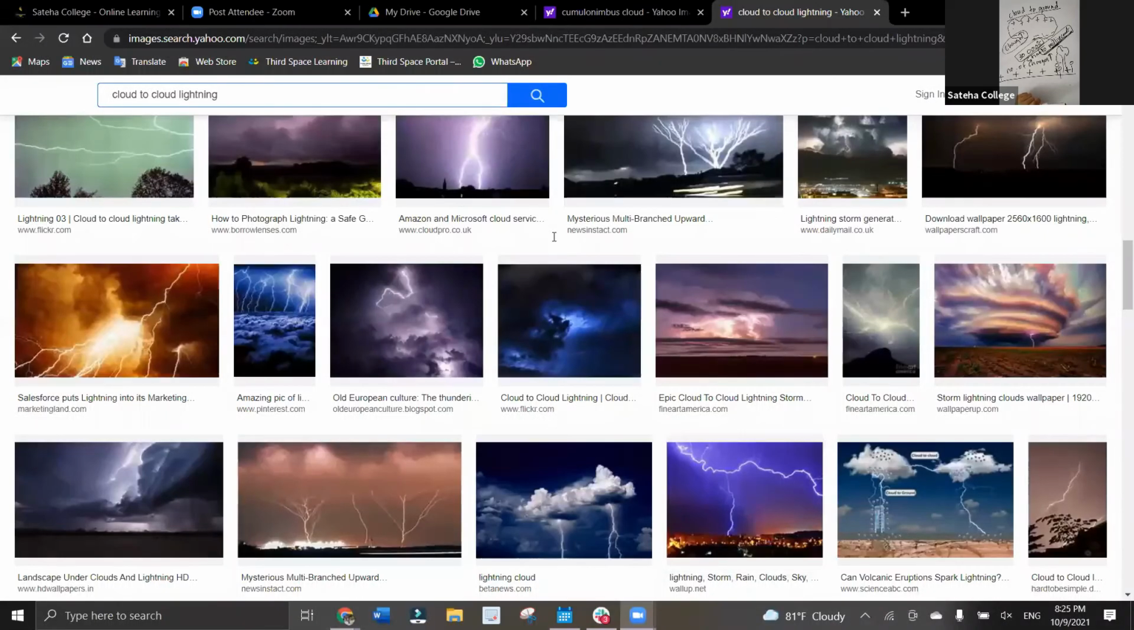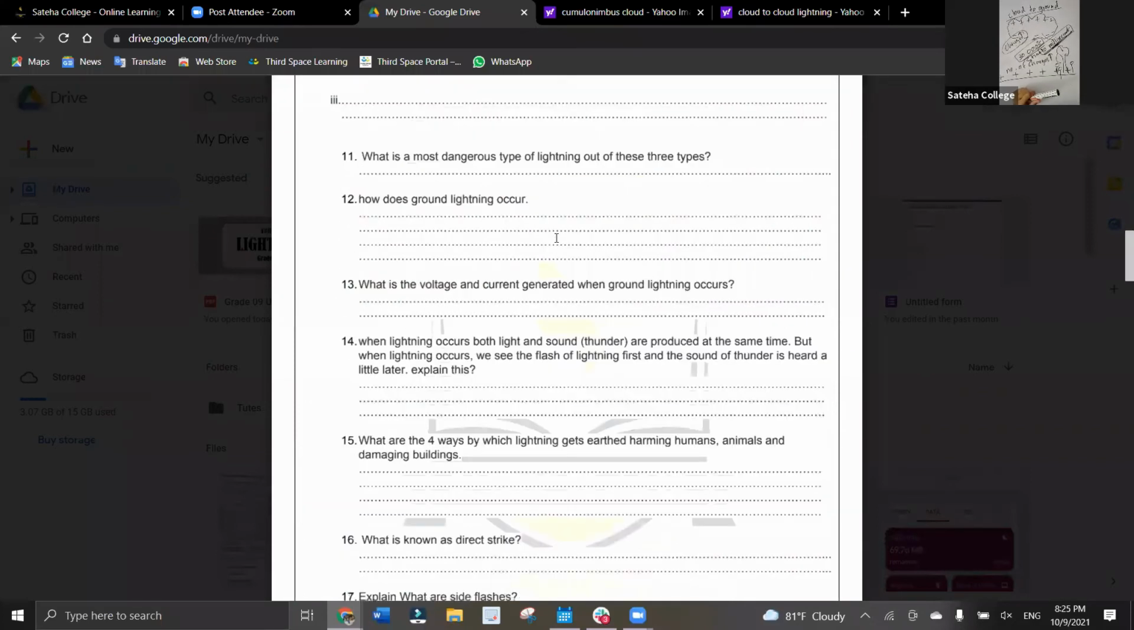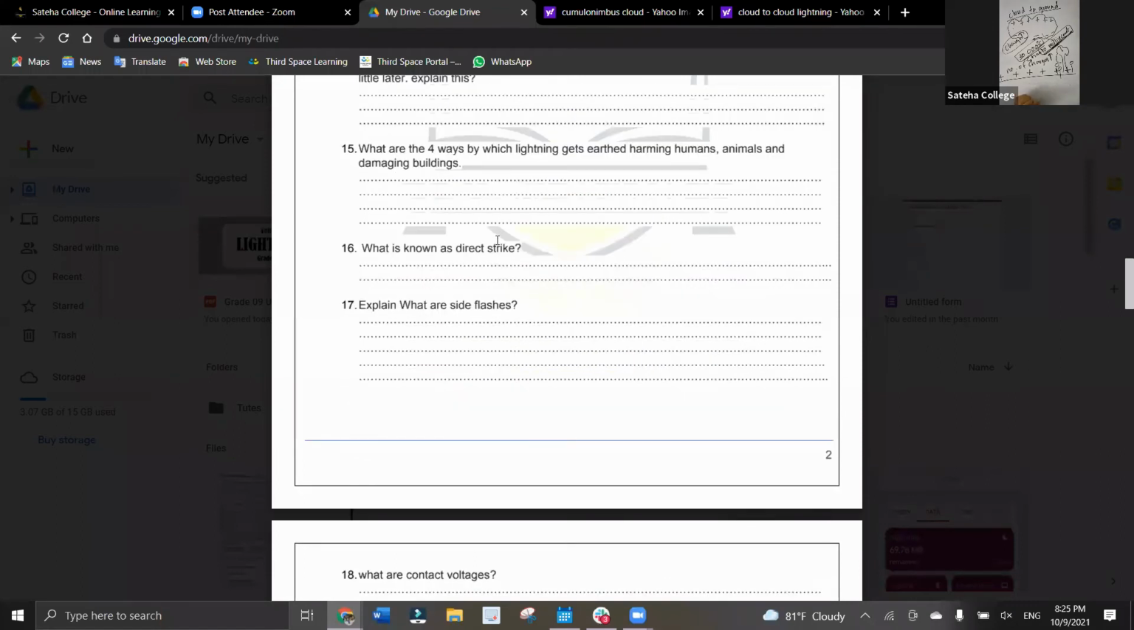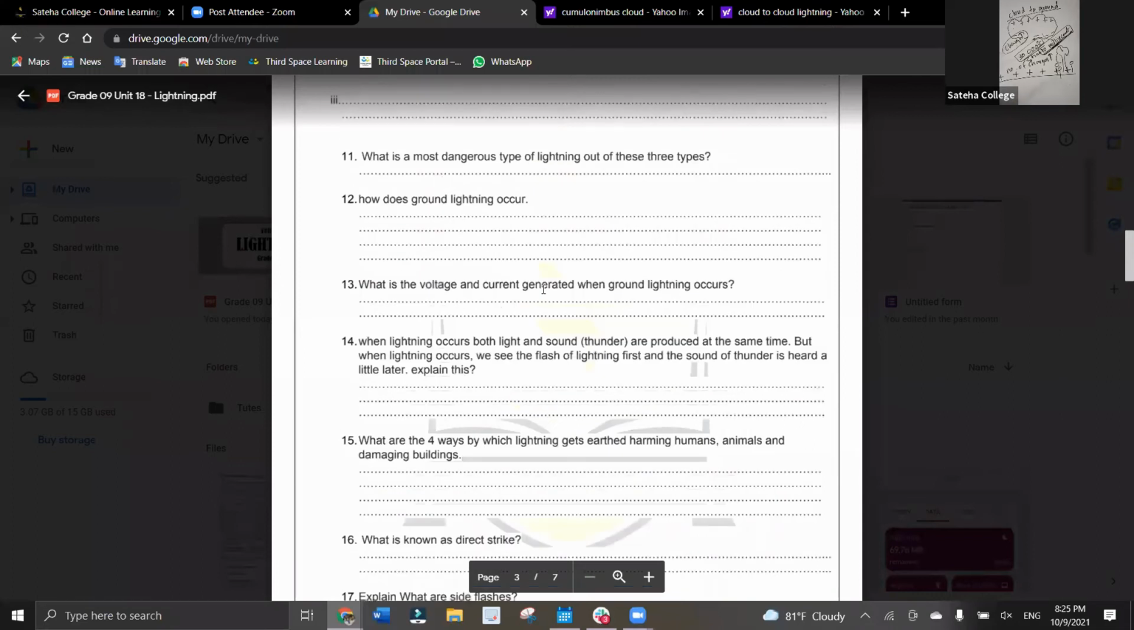Okay, so now take your tune and do the questions. Write the 3 types of lightning from question number 9. Do from question number 9 to 13.